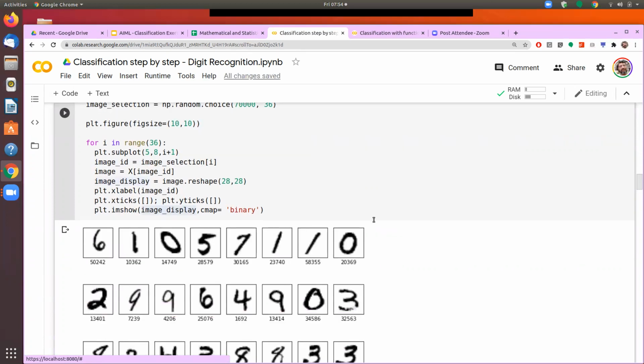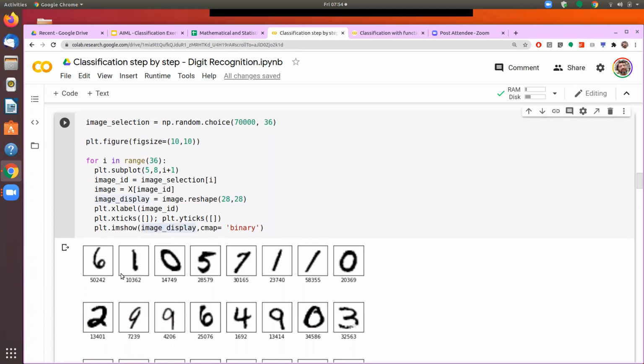So the images are drawn, and as you can see, because we are picking the images randomly, these are different images compared to what we saw last time.